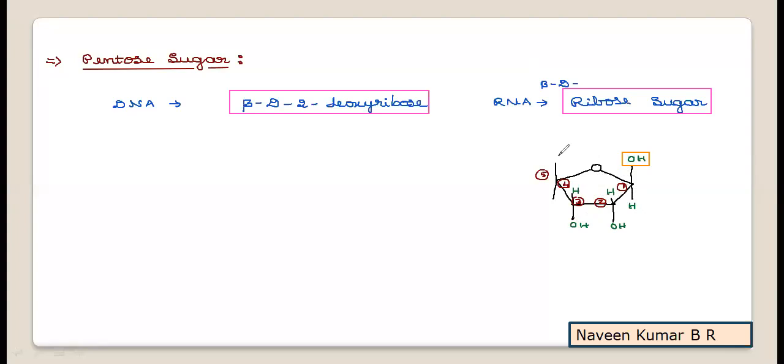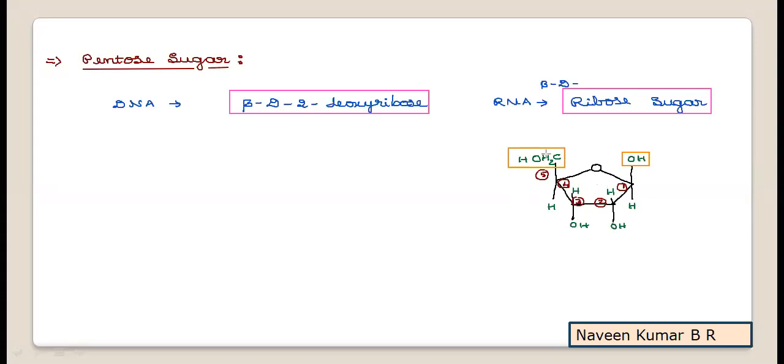And for the last, CH2OH, you can write it above and H below. Here the CH2OH has significance, because this is the respective carbon atom hydroxyl group of the pentose sugar which is going to participate in the formation of a nucleotide, with the interaction of phosphate.